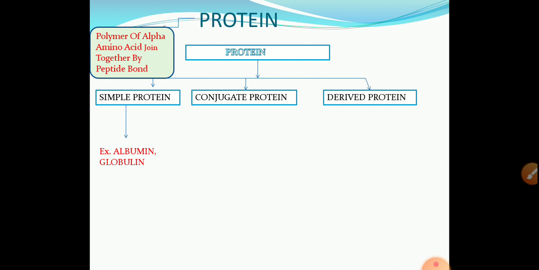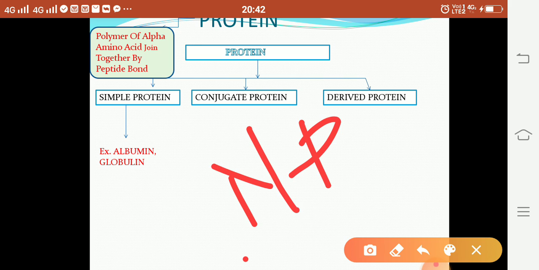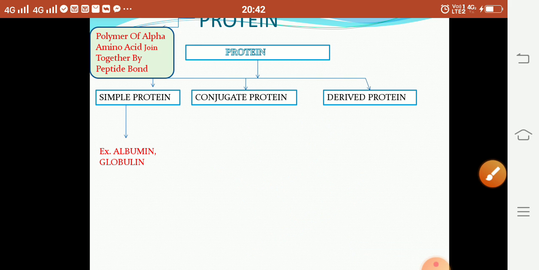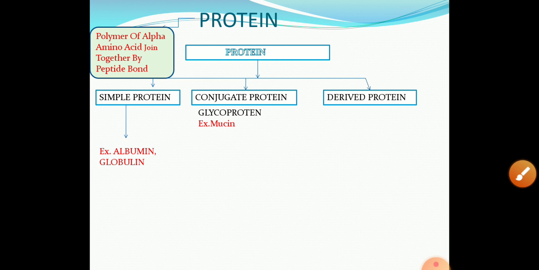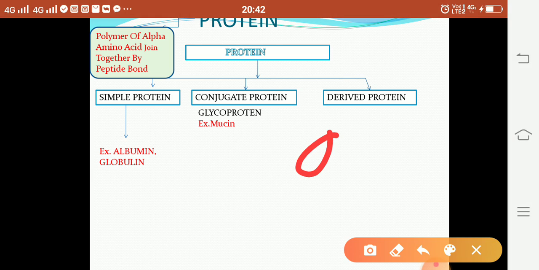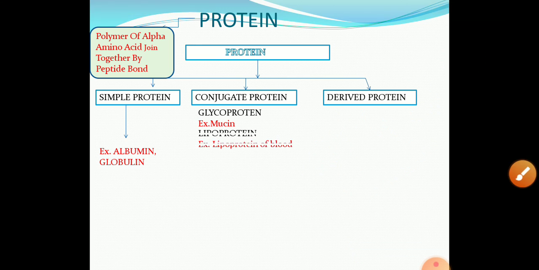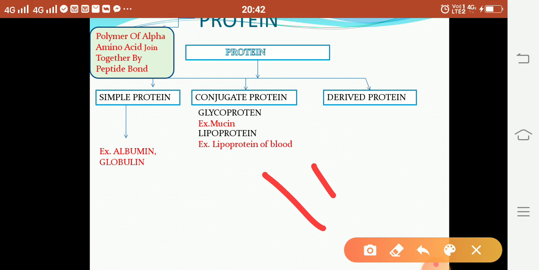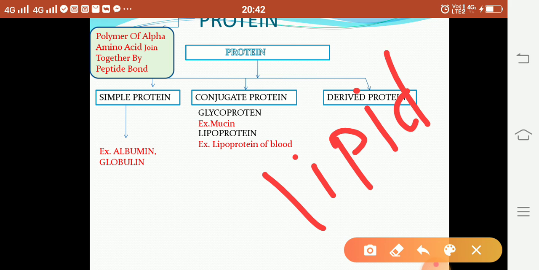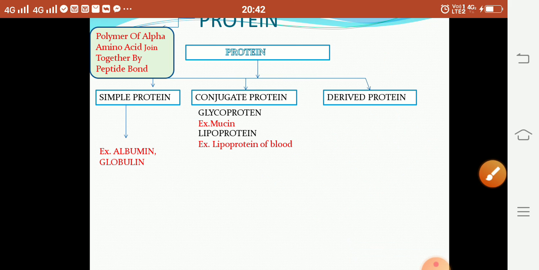Conjugate proteins are again classified depending upon the non-protein substance. There are different subclasses. First one is glycoprotein. Glycoprotein means they have a carbohydrate along with amino acids. Example mucin. Second one is lipoprotein. They have a lipid along with amino acids. Example lipoprotein of blood.